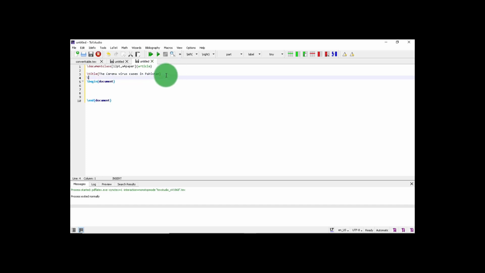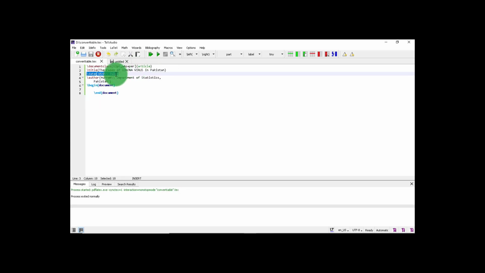And next you have to type the command author, slash author. Write your own name, and next you have to type the date. Before the author you have to add the date, that is slash date within curly brackets, 2020 double slash July. I am adding this date, you can add your own date. And then compile it.